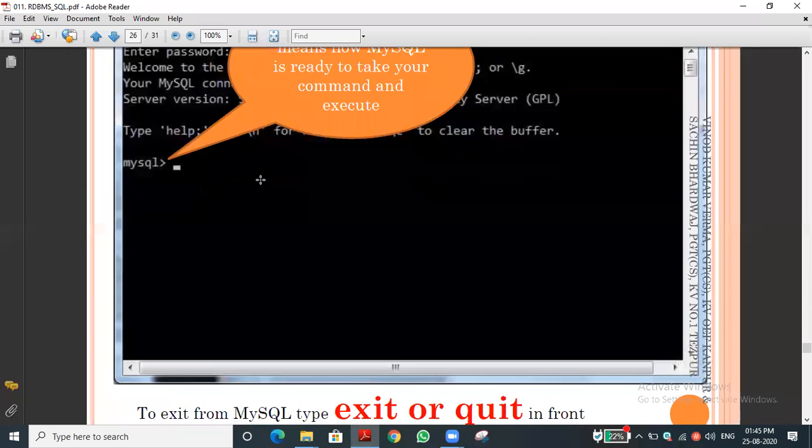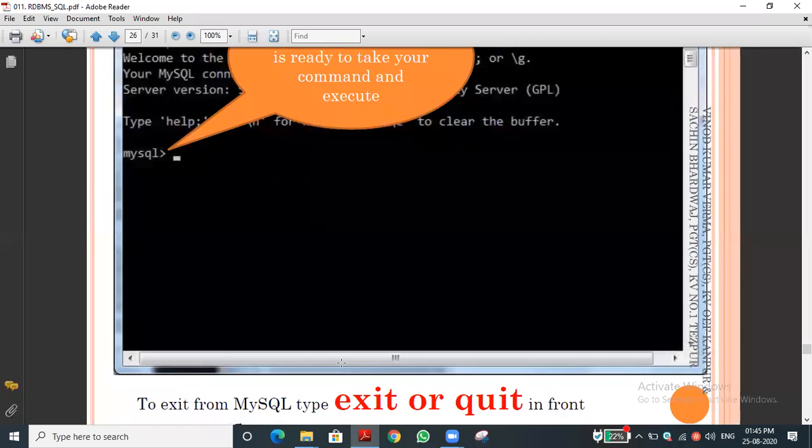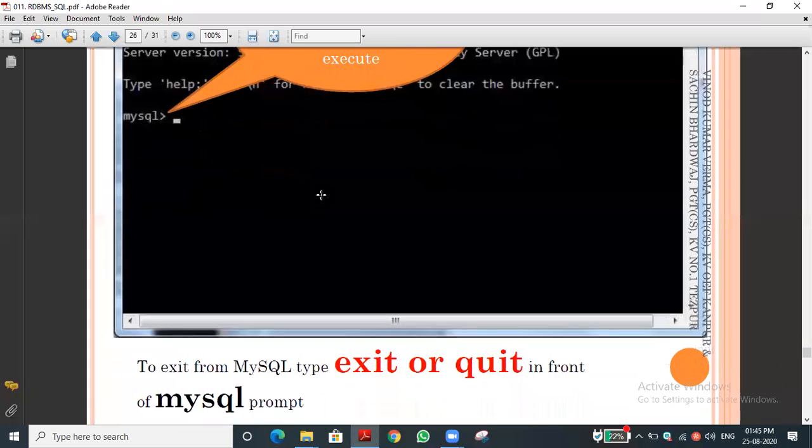If you want to exit or quit from SQL, just type exit or quit. You can easily quit from the database, and it automatically gets closed. Data also automatically gets saved. So there is no problem for it.